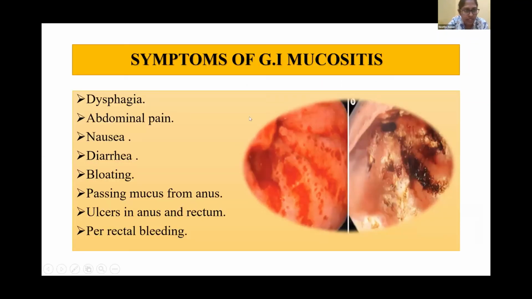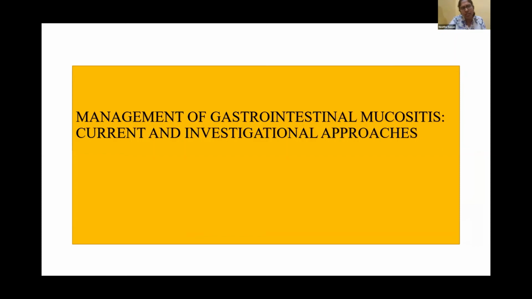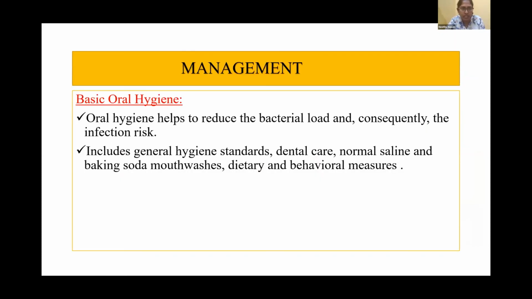So symptoms of GI mucositis can be dysphagia, abdominal pain, nausea, diarrhea, bloating, passing mucus from the anus, ulcers in the anus and rectum, and rectal bleeding as well. What is the management of GI mucositis? Current and investigational approaches. Management consists of basic oral hygiene. Oral hygiene helps to reduce the bacterial load and consequently the infection risk. This includes general hygiene standards, dental care, normal saline and baking soda mouthwashes, dietary and other behavioral measures.